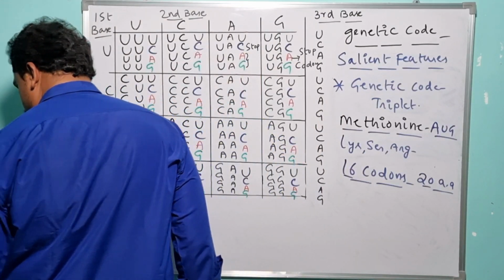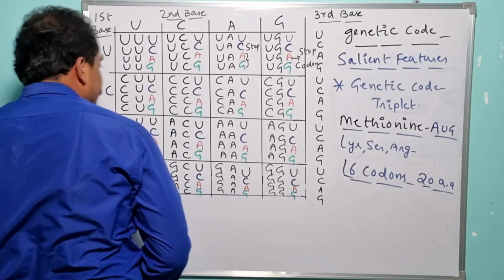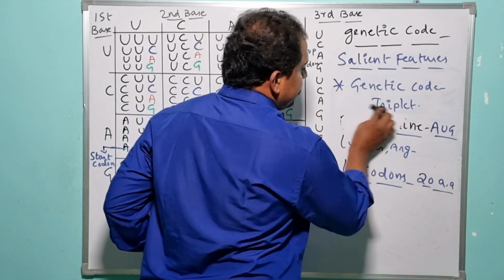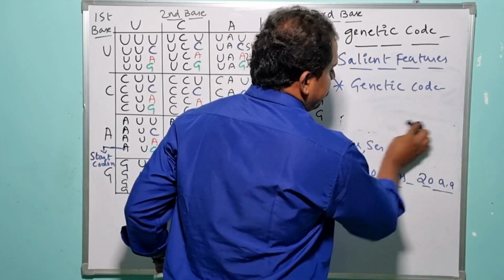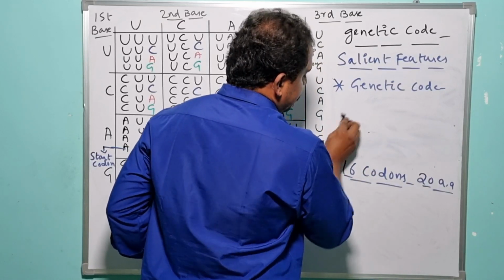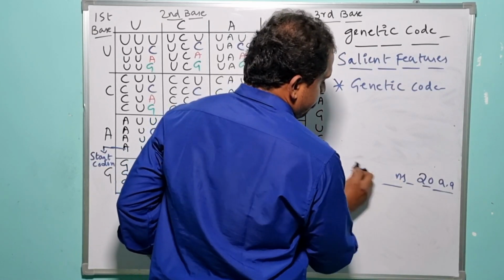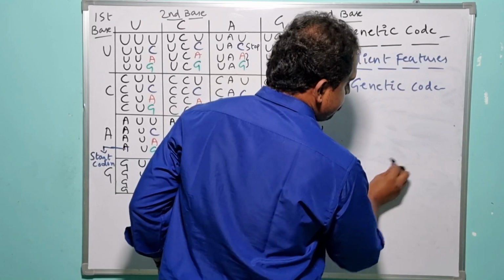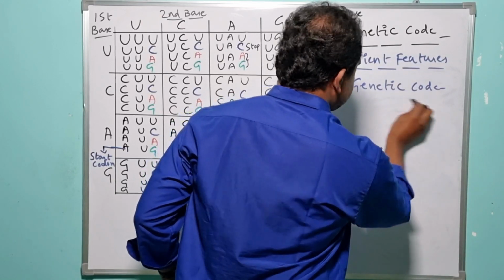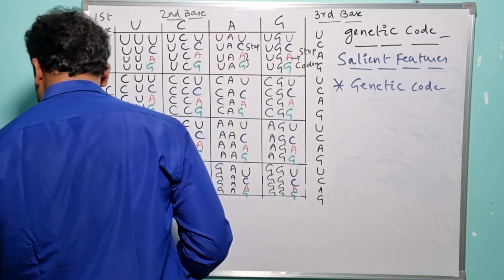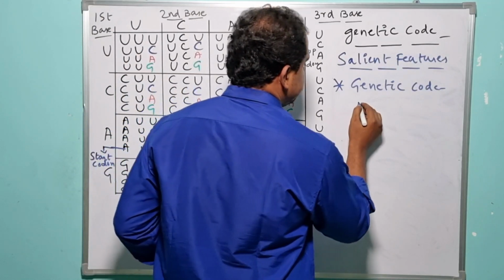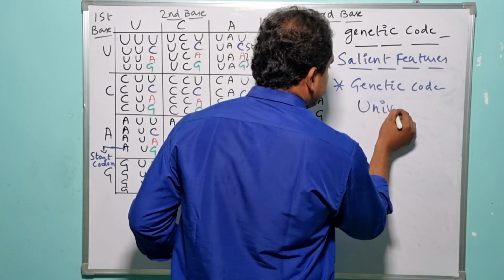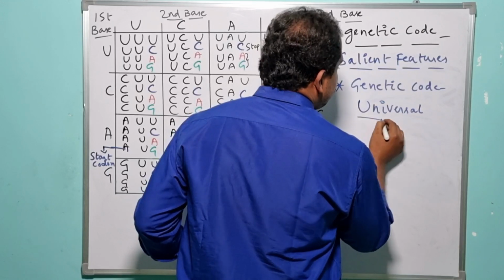What is it? Universal. Why is the genetic code universal?